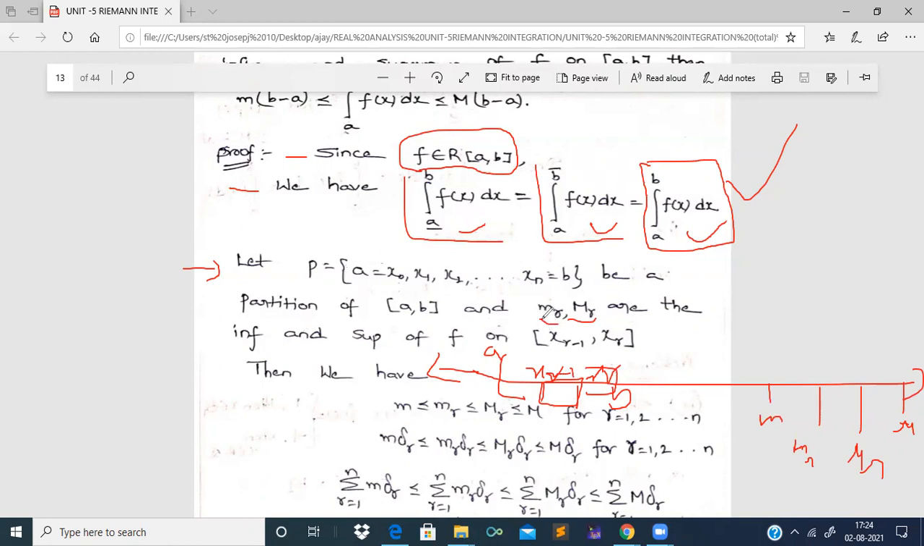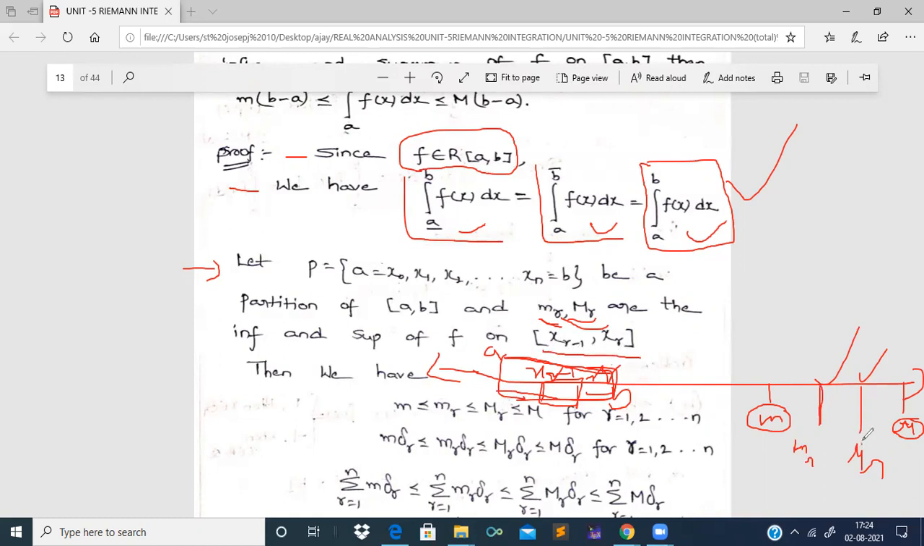So here we have taken small mr as the infimum and capital Mr as the supremum of f of x on the rth segment [xr minus 1, xr]. That is what I have represented here on the real number line. Small m is the infimum of f of x in the whole closed interval [a, b], and capital M is the supremum of f of x in the whole closed interval [a, b]. And here small mr is the infimum of f of x in the rth segment [xr minus 1, xr].